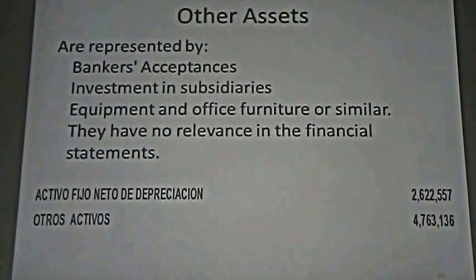In this case, the bank has accepted to pay a letter. It could be because they have bought something, and when they have bought, they don't want to pay immediately, they want to pay in the future, they defer the payment, and they accept a letter. This is a banker's acceptance.